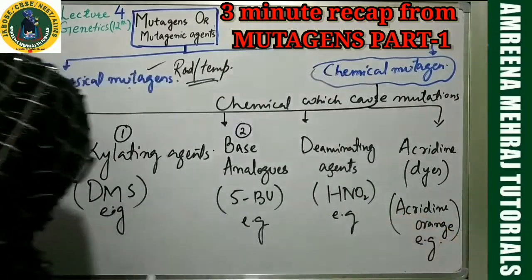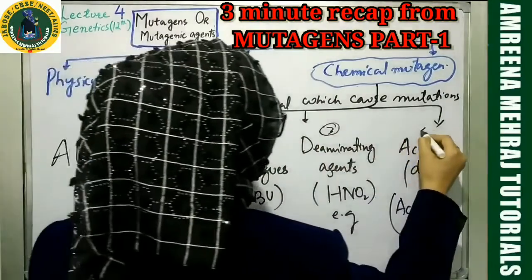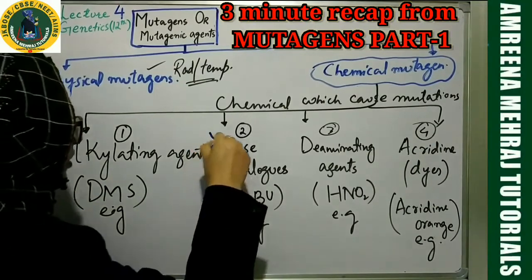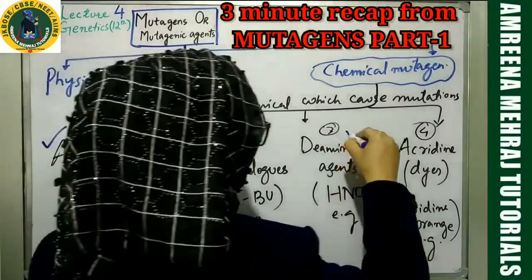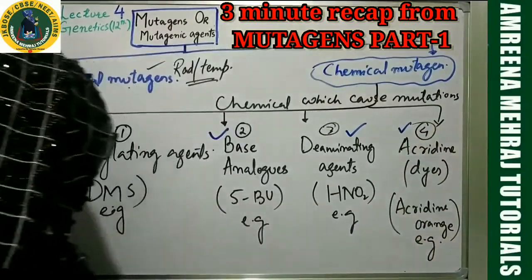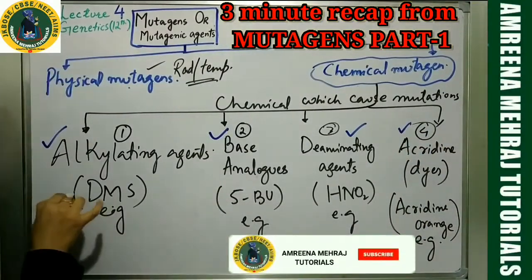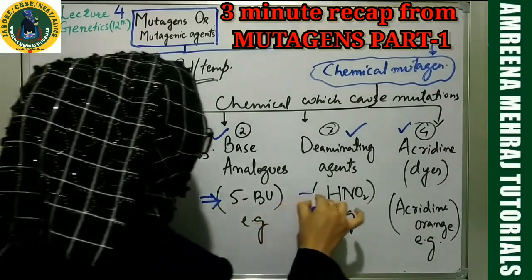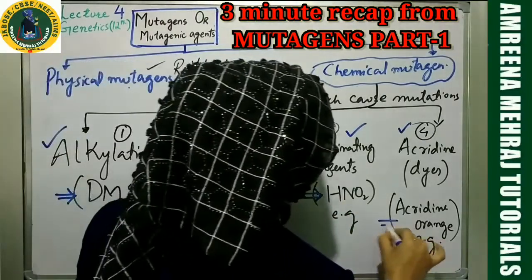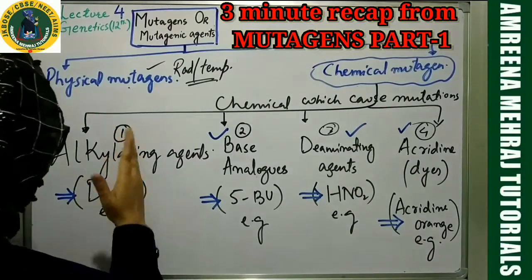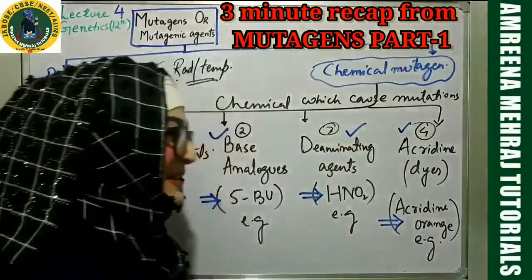So we are going to talk about four. We are going to talk about alkylating agents, the chemicals which cause mutation, base analogues, deaminating agents, and acridines, all chemicals which cause mutation. Remember the examples. One example for an alkylating agent is DMS. Example is 5-bromouracil. Example is nitrous acid. Example is acridine orange. Clear to you people? Now let's take this category followed by this, followed by this, followed by this. Then our lecture will be done.